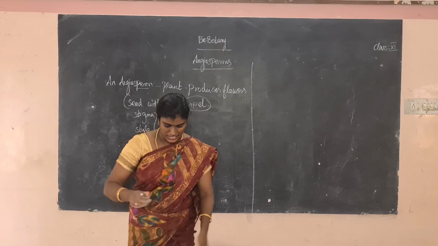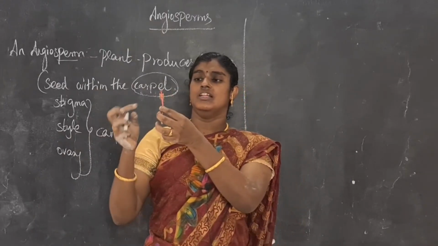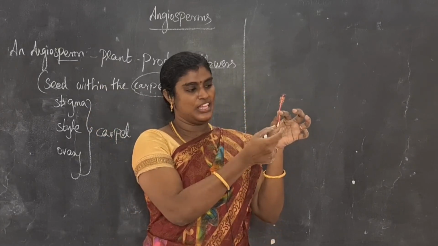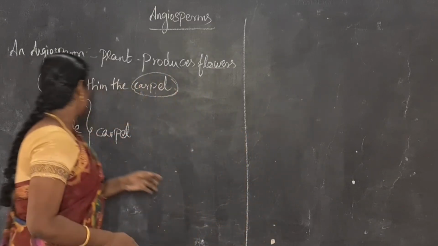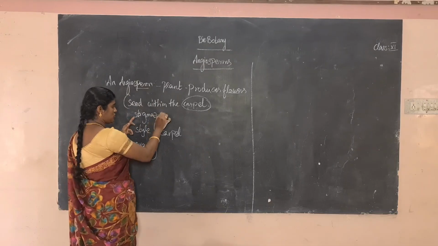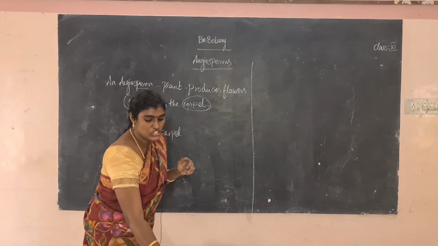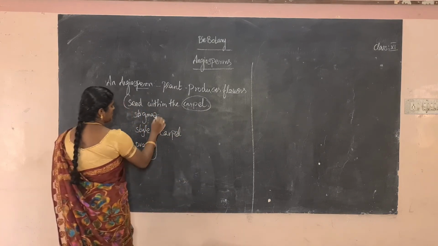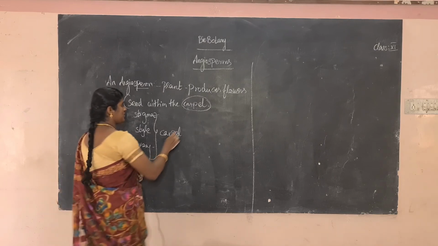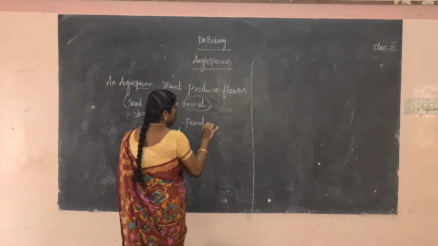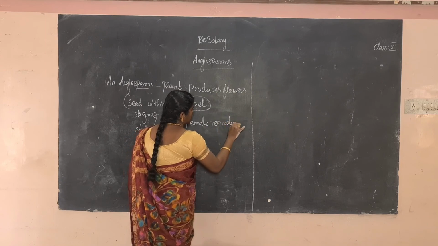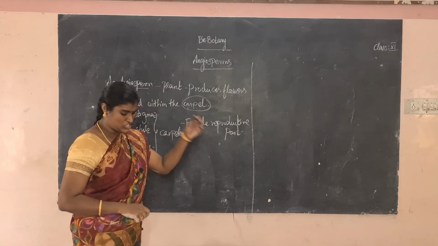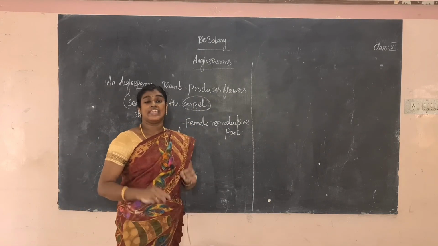For example, this is stigma. Okay, this is a stigma, this is style, this is ovary. What is stigma? The stigma is at the top, a hair like structure, that is called stigma. The long tube like structure is called style. Small round like structure is called ovary. So this is a female reproductive part.